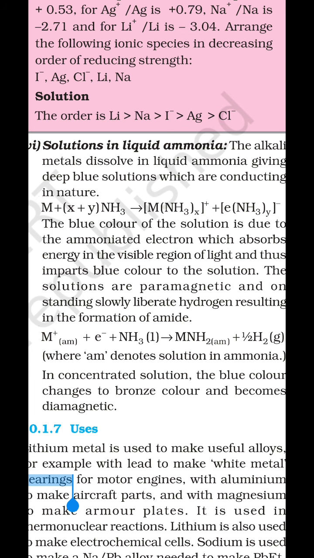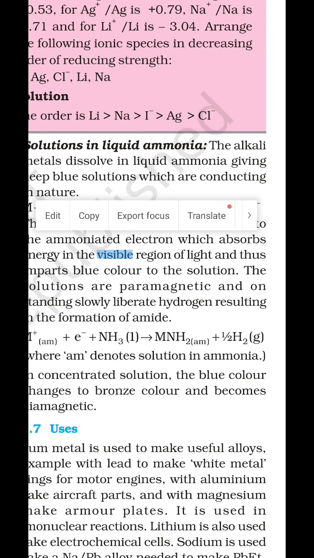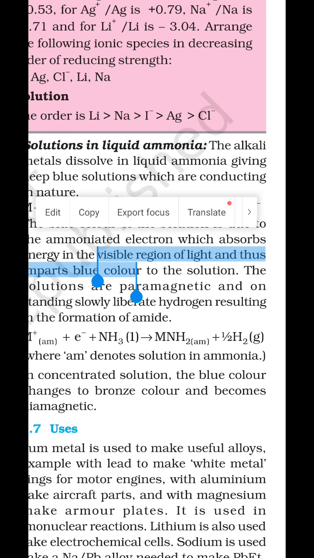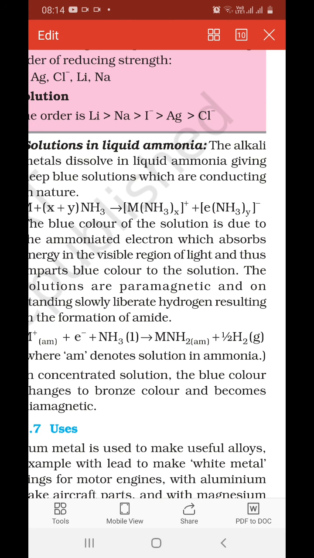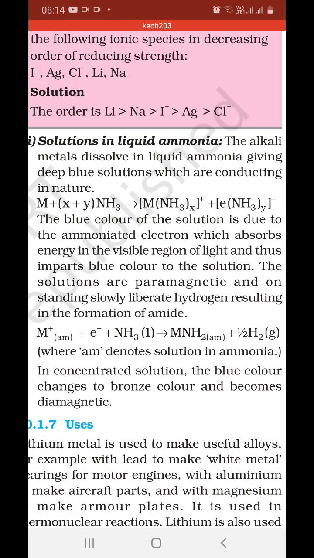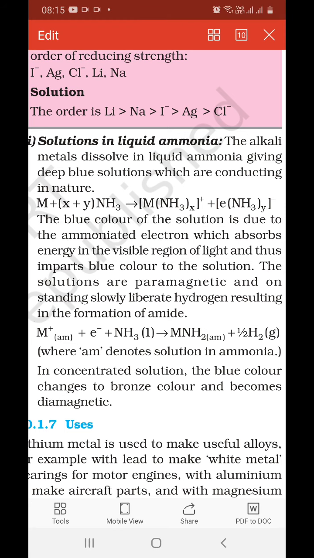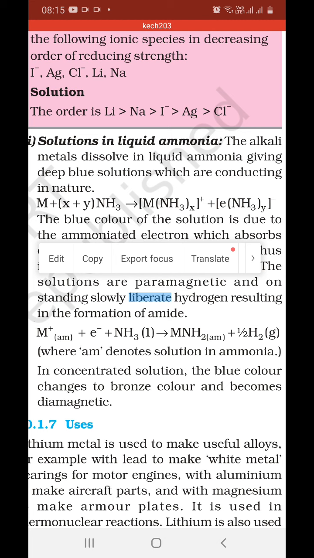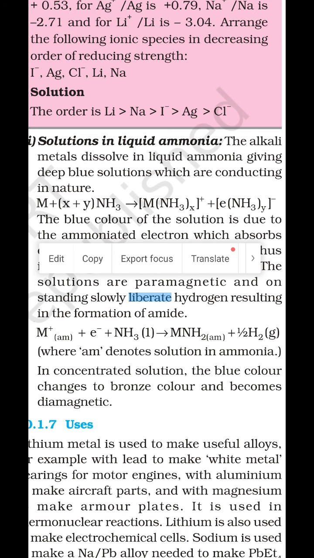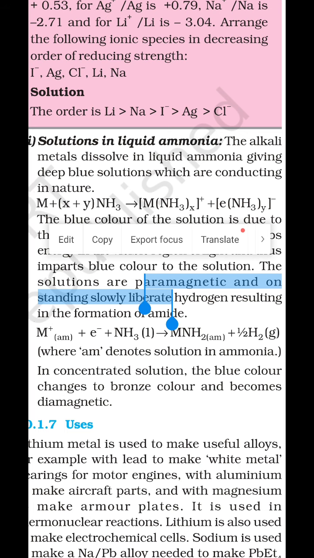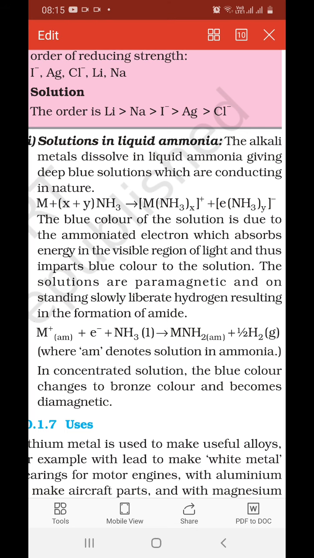But when we increase its concentration, its color changes from blue to brown. Why does its color change from blue to brown? Because these metal ions come close and form clusters. And second, the solution becomes diamagnetic. Why does it become diamagnetic? Because these unpaired electrons combine and get paired. That's why, when unpaired electrons get paired, they show diamagnetic nature.